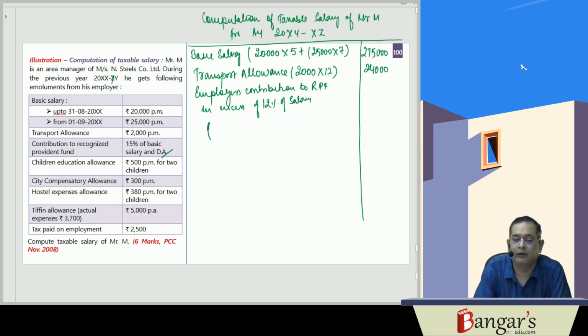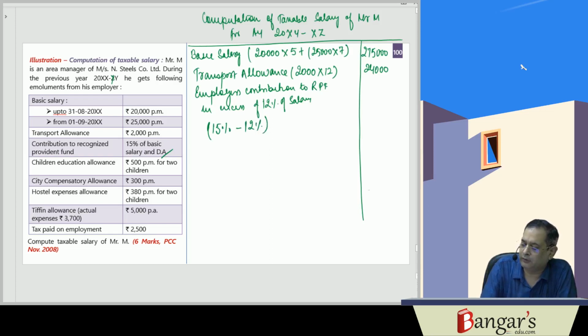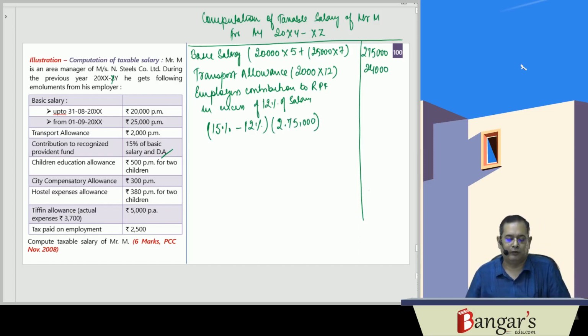They have given 15% of basic salary and DA. But in the question, DA information is not there. But whatever information has been provided, from that we are finding out. Here no DA information is there, so we will be taking 3% of the basic salary, in excess of 12%, since he has contributed 15%. Therefore, it's 3% of rupees 2,75,000. That works out to be 8,250.